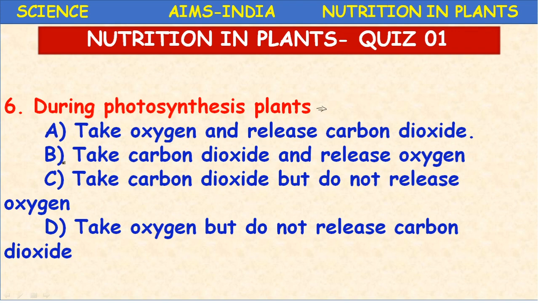Plants take carbon dioxide and release oxygen. What is the equation representing photosynthesis? 6CO2 plus 12H2O. So the plants are using carbon dioxide. The carbon dioxide is utilized for photosynthesis, and during this, oxygen is produced as a product and it is released. So the statement is, plants take carbon dioxide and release oxygen during photosynthesis.